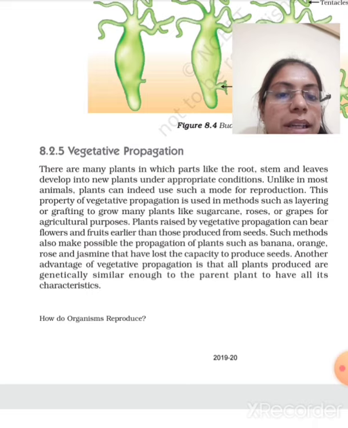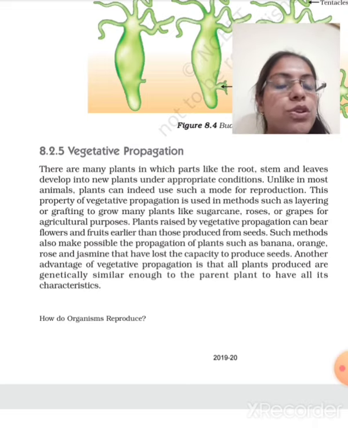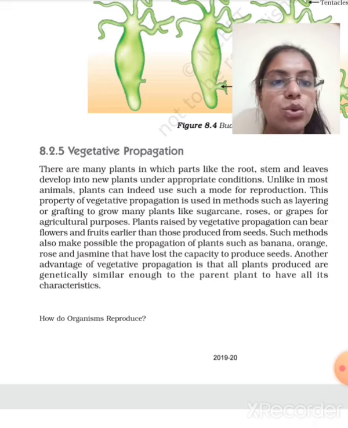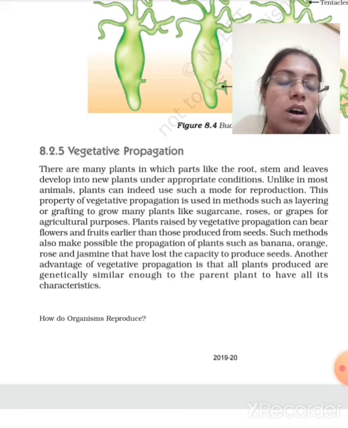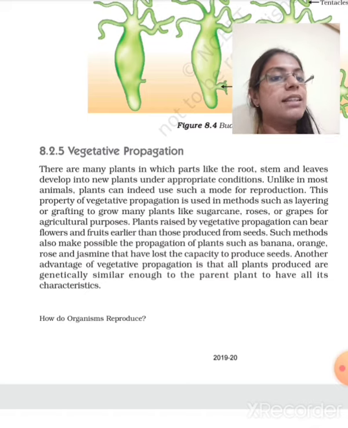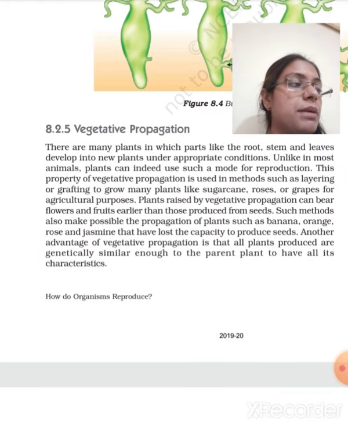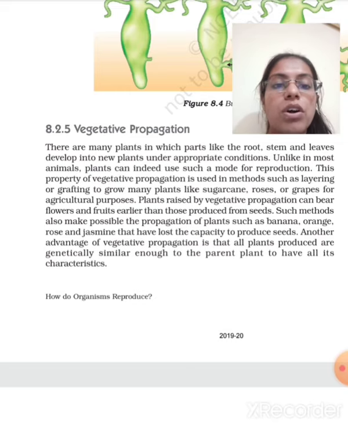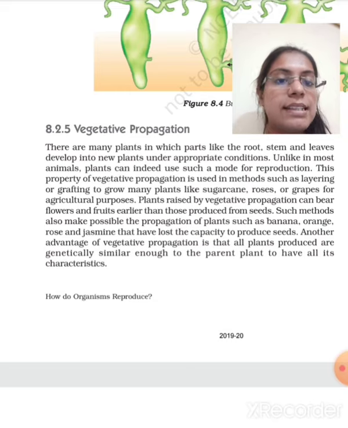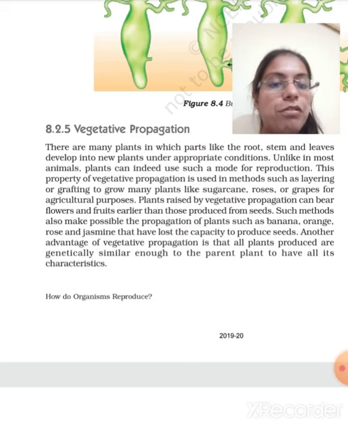Grafting is used for many plants like sugarcane, rose and grape for agricultural purposes. Plants raised by vegetative propagation can bear flowers and fruits earlier than those produced from seeds. If vegetative propagation is the technique used in growing the plant, that plant will grow earlier and give its fruits and flowers earlier than the plants we have grown by sowing seeds. Many times it is seen that seeds have been destroyed, are not available, or they lose the capacity to produce seeds. We can grow such plants with the help of vegetative propagation.